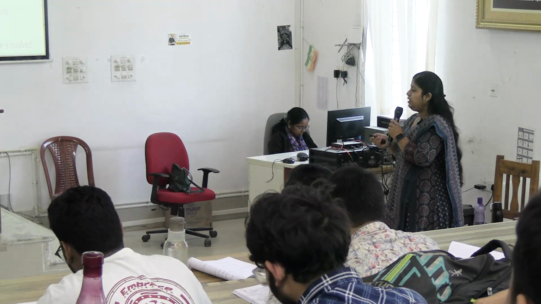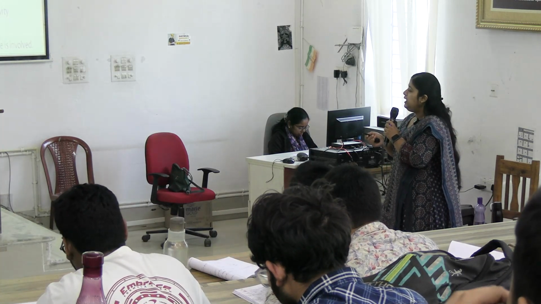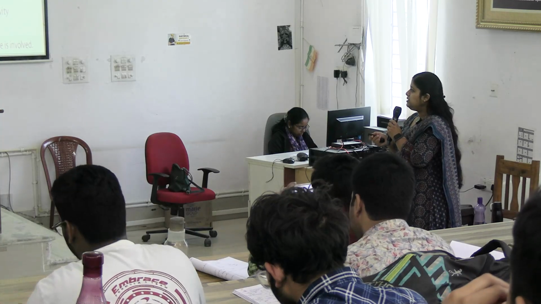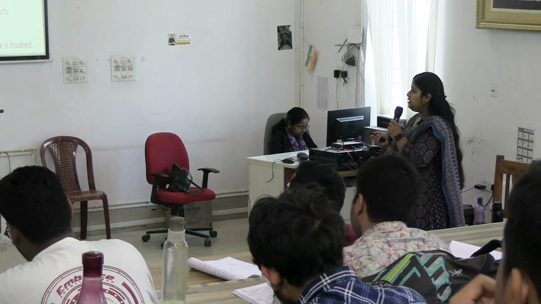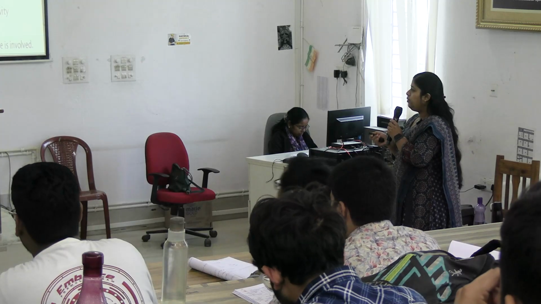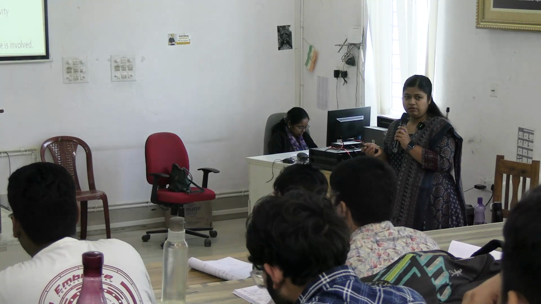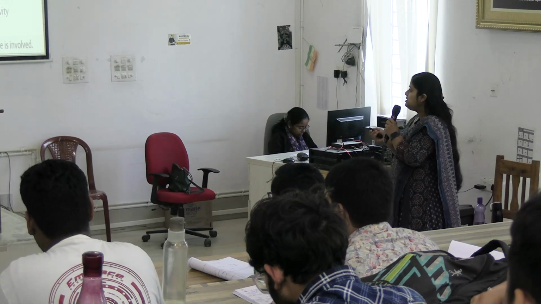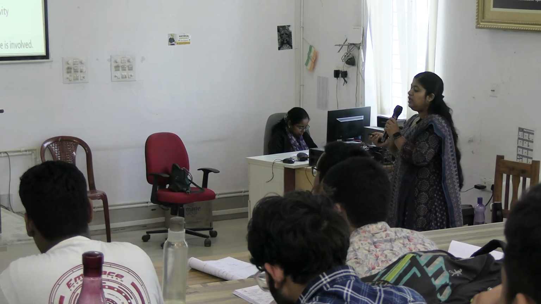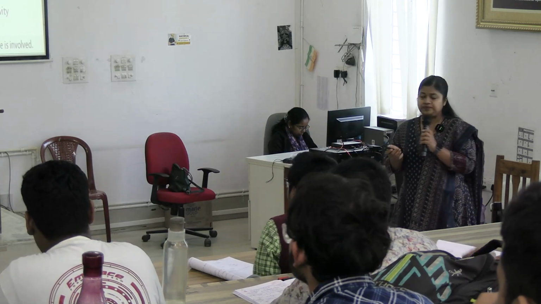Next, coproporphyrinogen oxidase. Deficiency of this enzyme results in hereditary coproporphyria, that is, accumulation of coproporphyrinogen. This will result in both photosensitivity and abdominal and neurological symptoms.